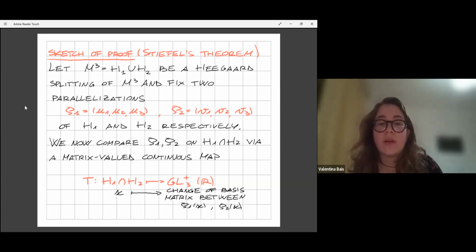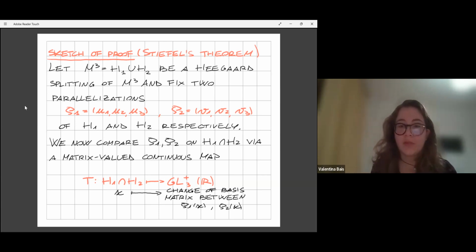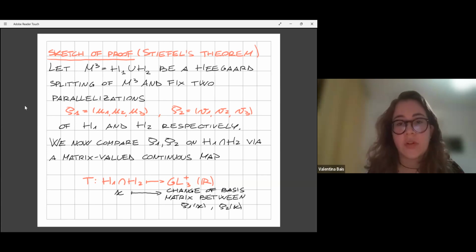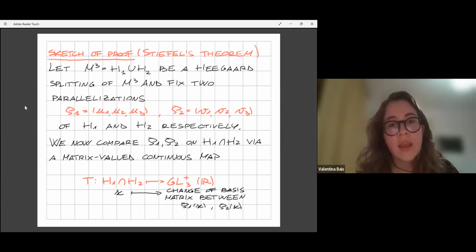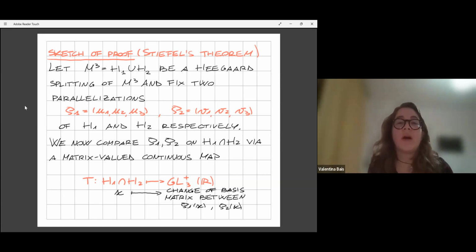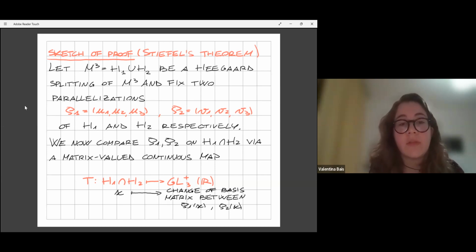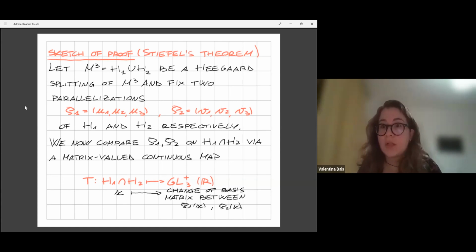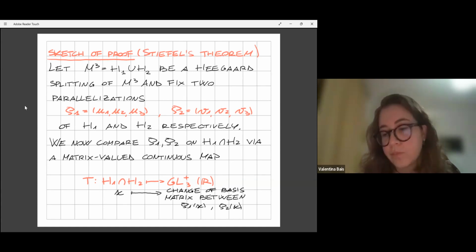And these are all 3x3 matrices with coefficients in R, invertible, and we can suppose that they are all of positive determinant. And notice that P1 agrees with P2 on this intersection if and only if T is equal to the constant map with constant equal to the identity matrix.